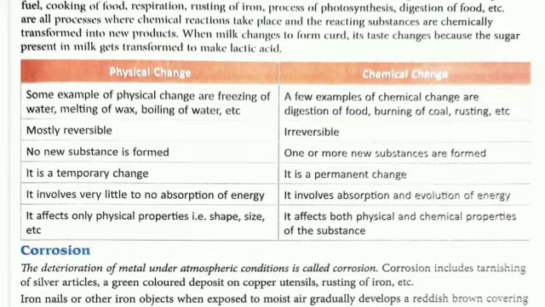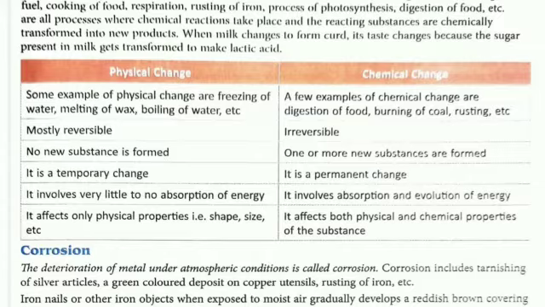Physical change is mostly reversible, but sometimes irreversible. Chemical change is always irreversible. Okay? In physical change, no new substance is formed. In chemical change, a new substance is always formed. Physical change can be temporary, means we can bring it back also. But chemical change is always permanent.